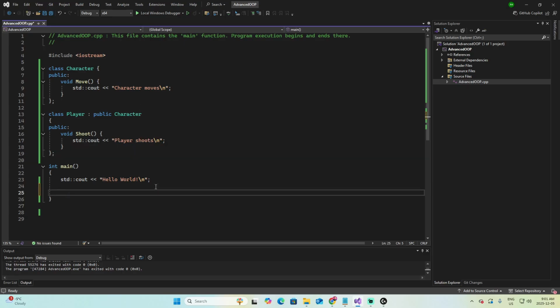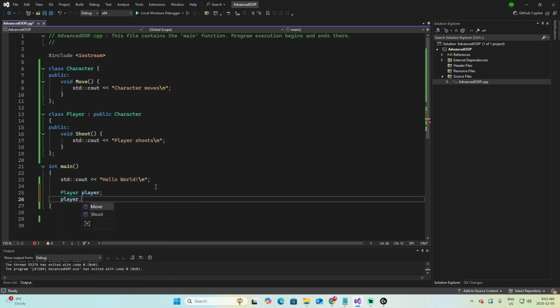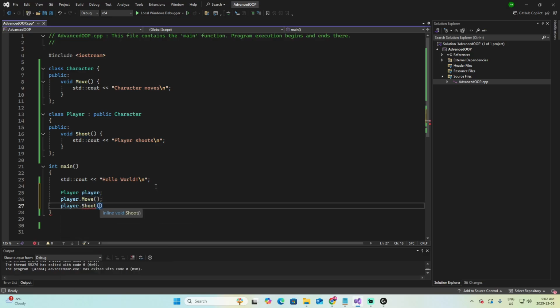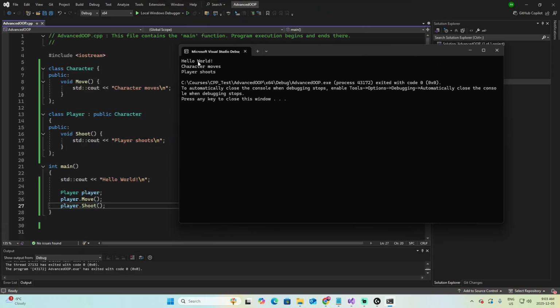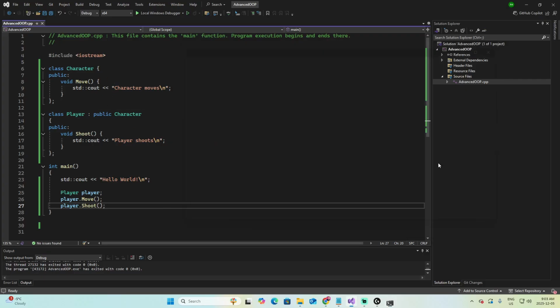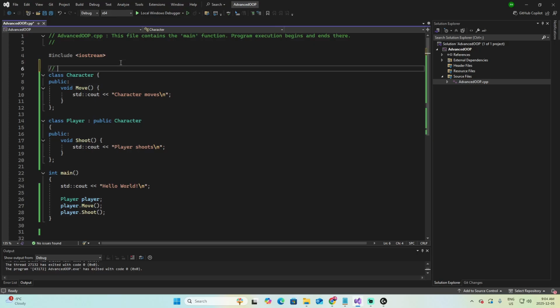Let's do a simple example. I can add a player, let's call it player, and then I can call for the player the method move, and I can call for the player also the method shoot. Let's test it. And here you have the hello world at the beginning, and then the character moves and the character shoots, which are the two couts from the different methods. I'm going to add a comment for inheritance.